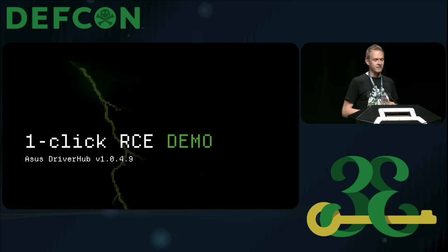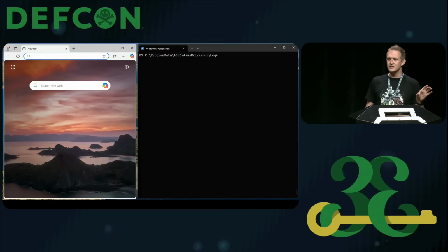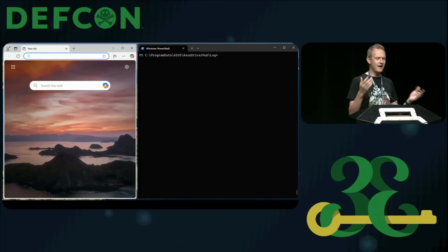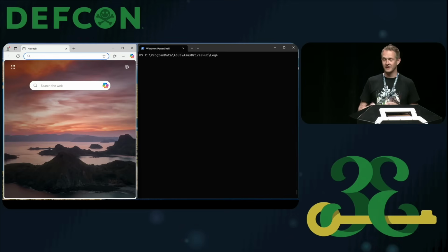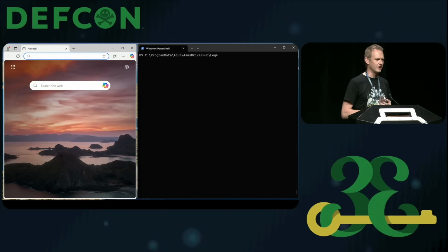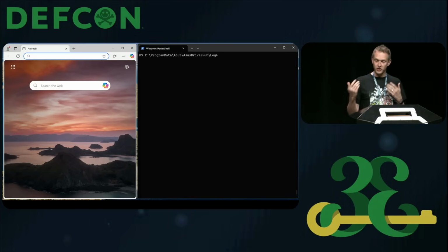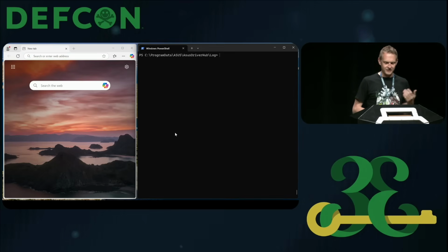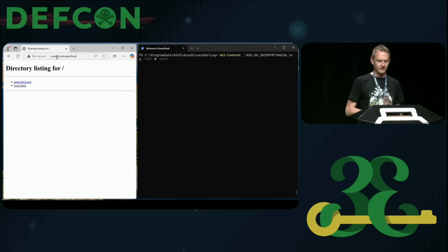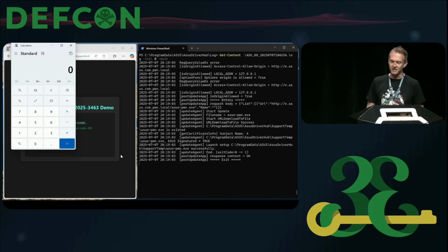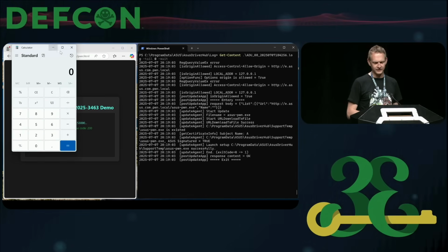So I want to show you a very quick demo of what this would look like, putting these things together and sort of getting remote code execution with one click. What you're going to see now on the left-hand side is a web browser of your victim. Somehow you've coerced someone to browse to your website. A website that has .asus.com in the URL, a subdomain, whatever you have. On the right-hand side is just a little bit of showing what's happening. We'll tail the log files of adu.exe to see the progress of that process. So on the left, on the right, we start tailing the log files. On the left, I go to my domain, browse to my fancy website, and we pop calc with one click.